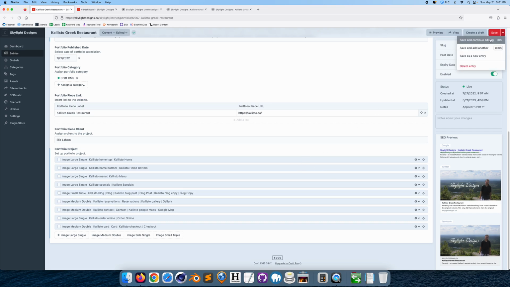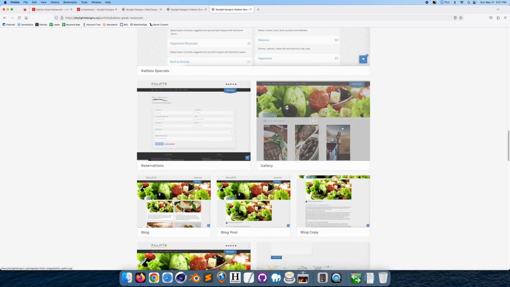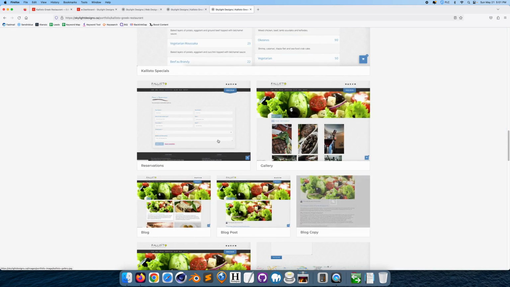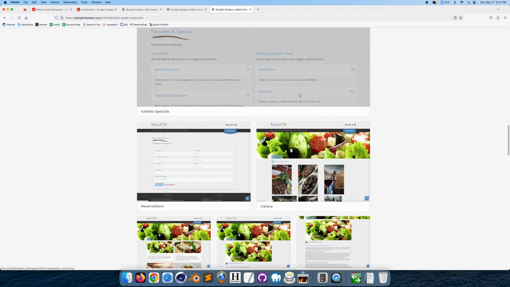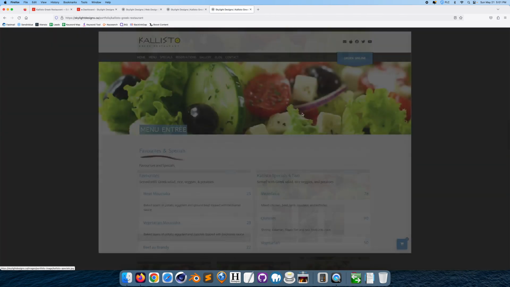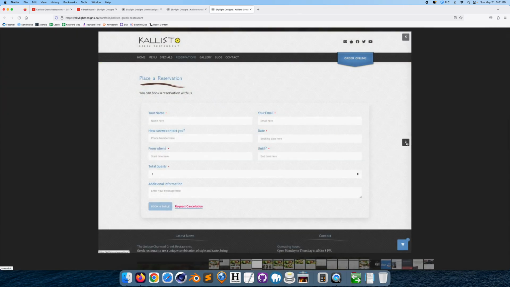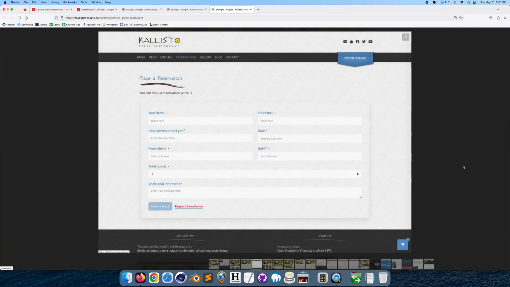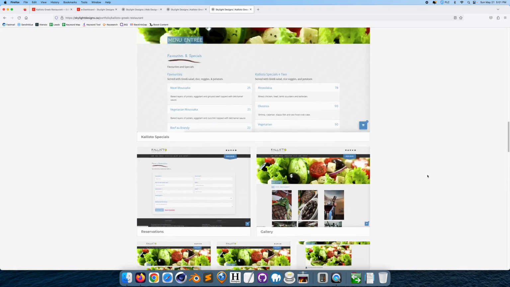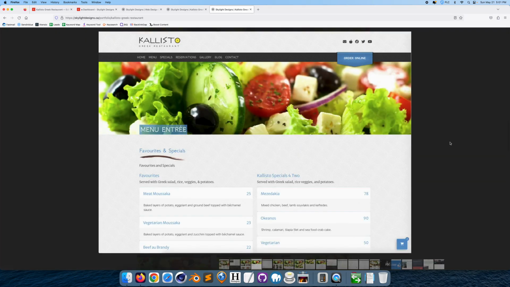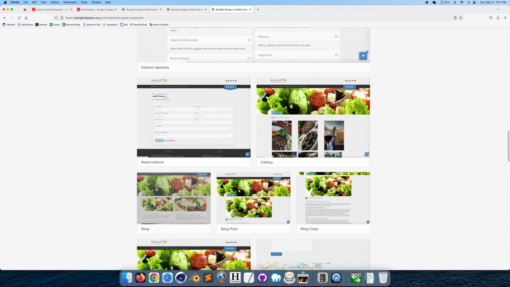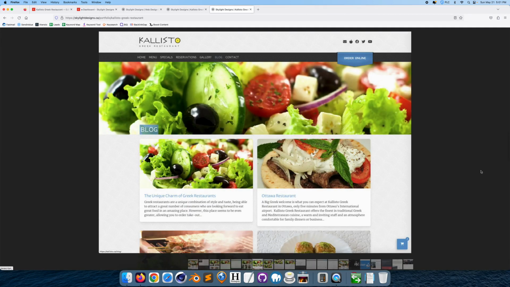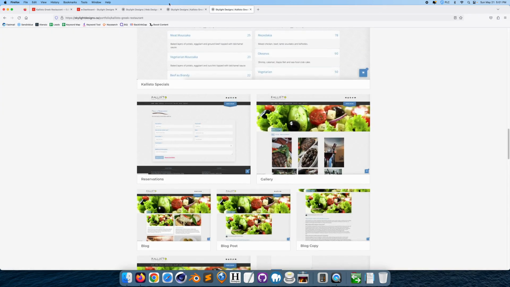Now if I save it, before I save, I want to show you the difference. See how there's 3 images down here, there's 2 images up here, and there's 1 image over here. And if I cycle through it, it's going to cycle to place a reservation, which is this first image right here. So I want to make it so that it goes from this image, menu entrees, to blog, right? And I want to reorder this. And all I have to do is save.